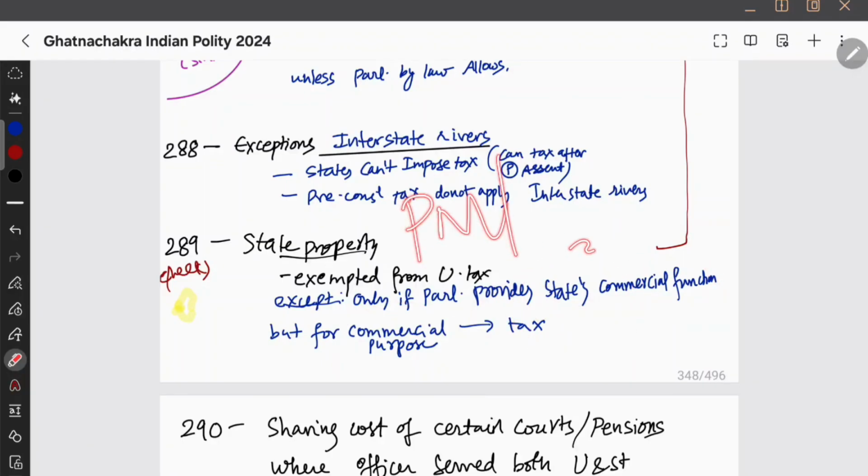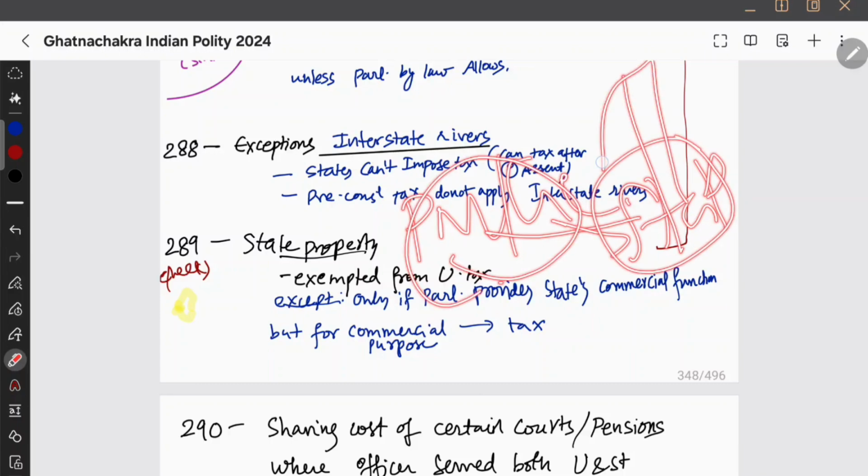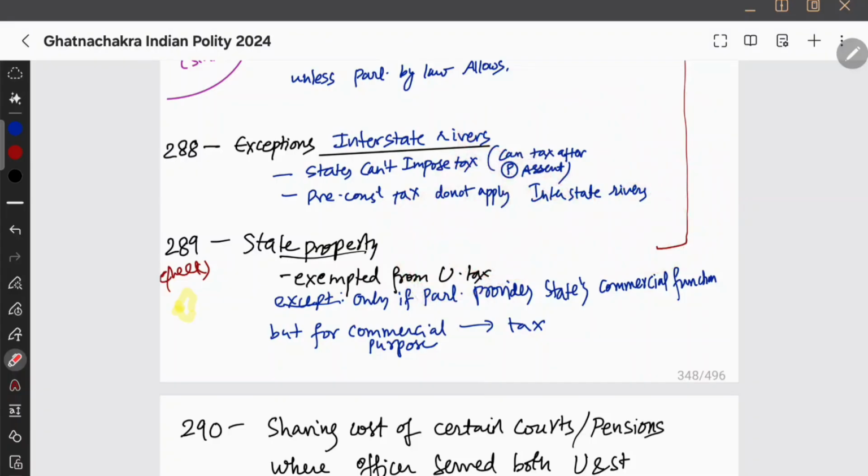So Parliament खुद state को help कर रही है, मदद कर रही है, इसमें हिस्सा ले रही है. So if Parliament is providing state this much, of course Parliament is expecting some revenue out of it. So in such scenario, it can be taxed. Okay, that is one thing.